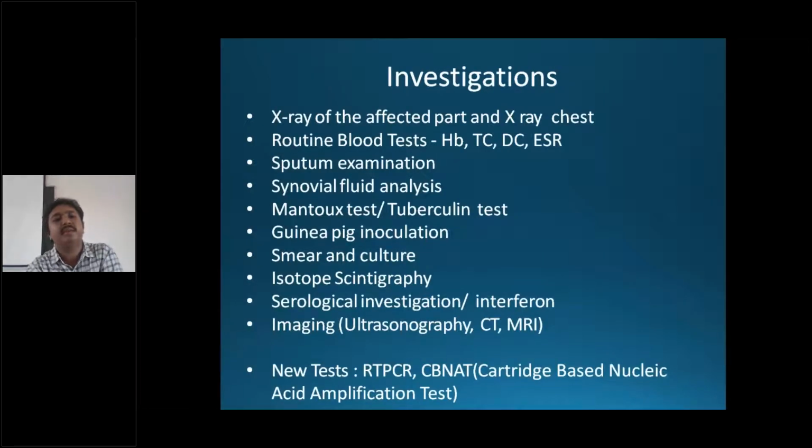Routinely, we do an X-ray of the affected part and an X-ray of the chest to look for the primary in the lung. Routine blood tests, hemoglobin, total count, differential count, ESR are necessary. Sputum examination, synovial fluid analysis. If there is joint involvement, say tuberculosis of the knee joint with synovial effusion, you can send synovial fluid for analysis. Mantoux test or tuberculin test, you all know.